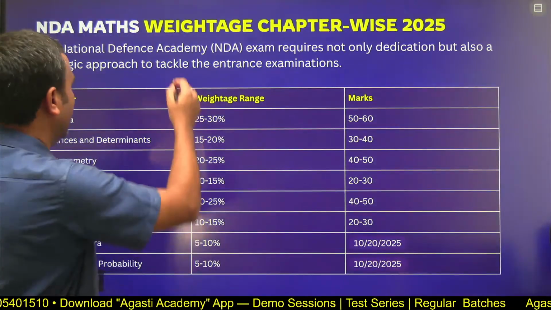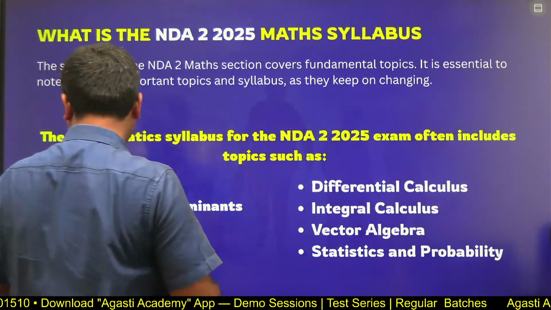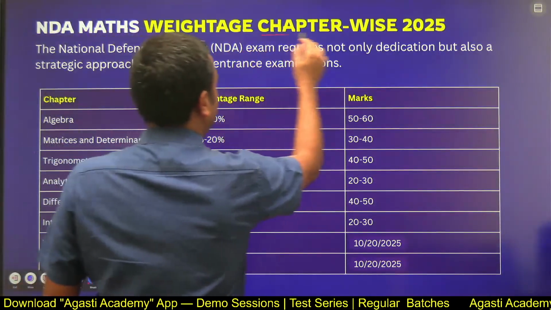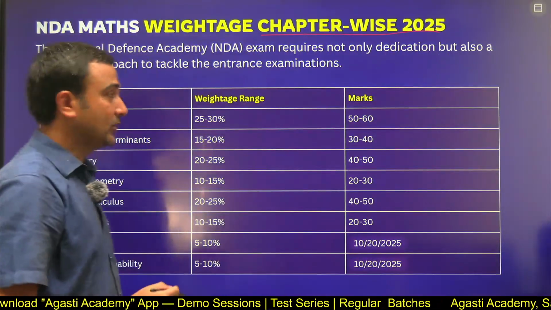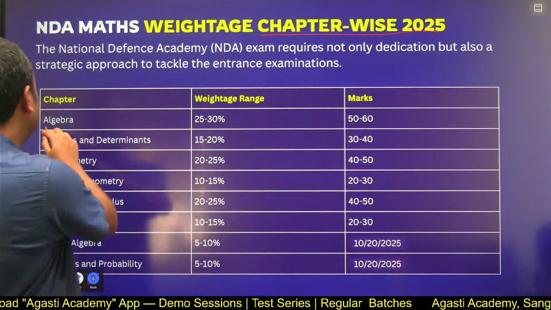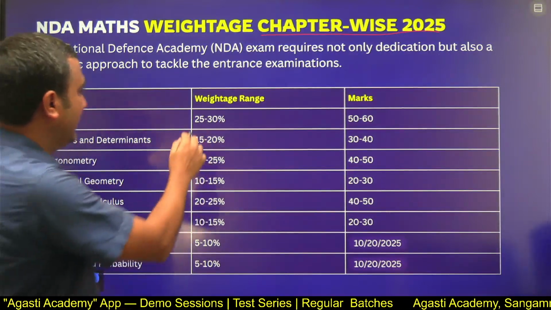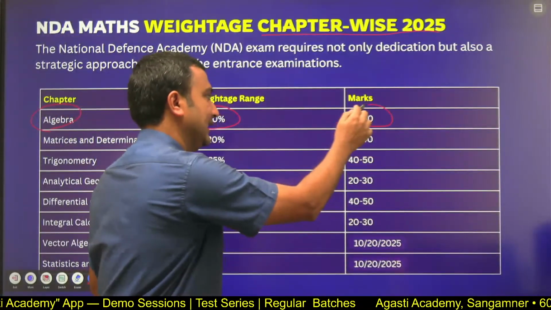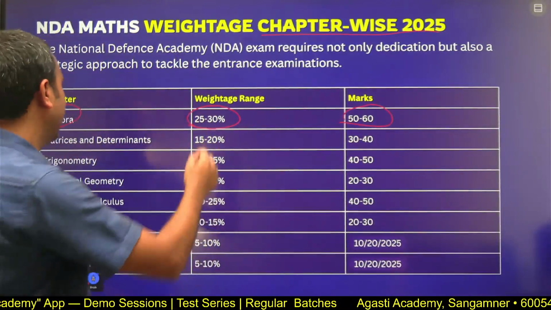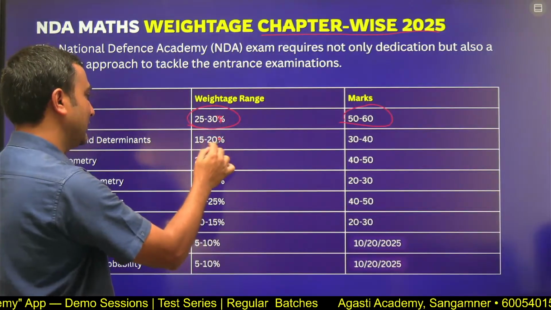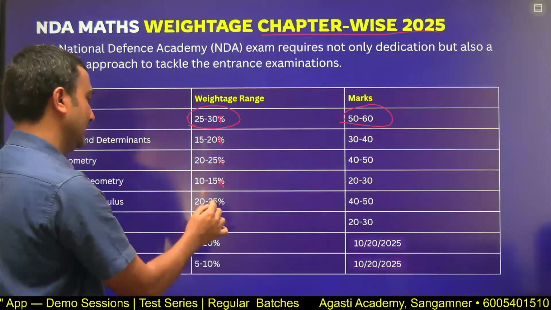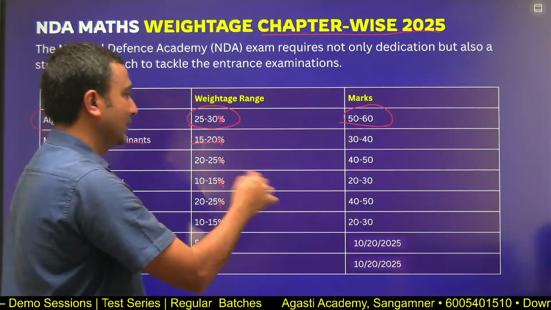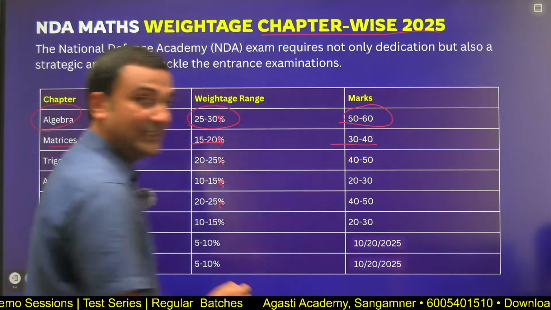Next, we will be taking the chapter wise weightage of the 2025 exam. For algebra, the weightage was 25 to 30% and 50 to 60 marks. Weightage means percentage, means number of questions being asked from here. For matrices, it was 15 to 20 questions and marks were 30 to 40 marks.